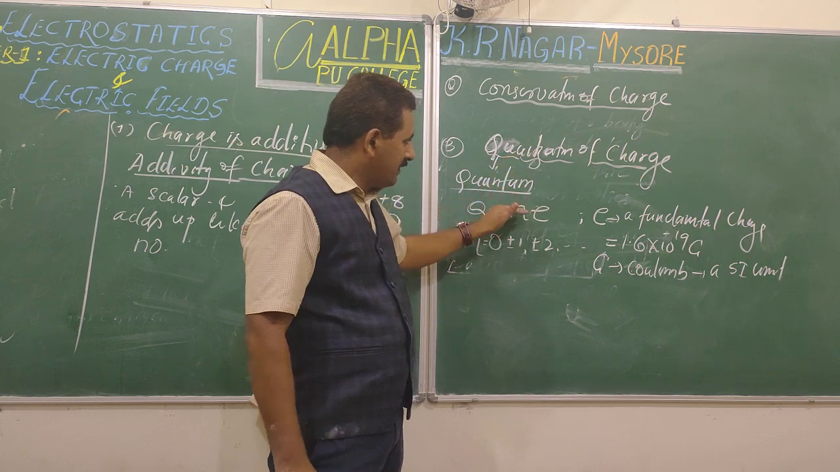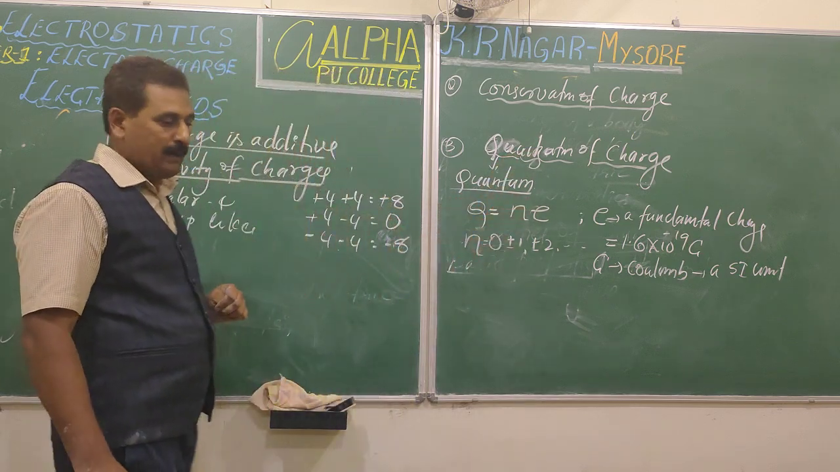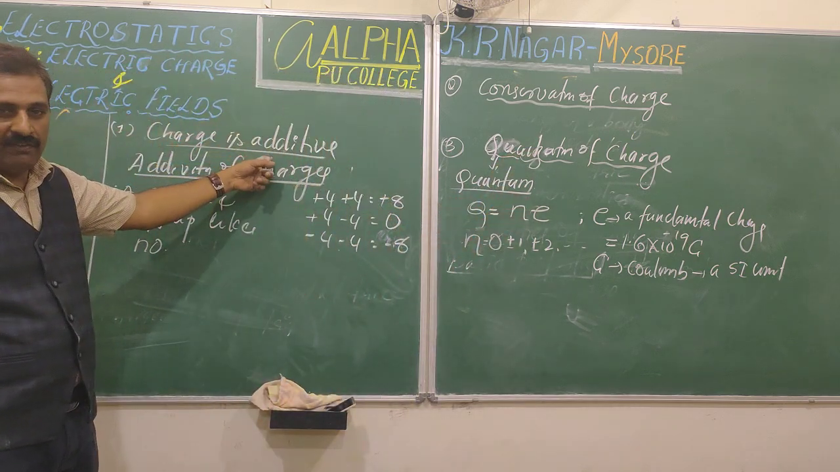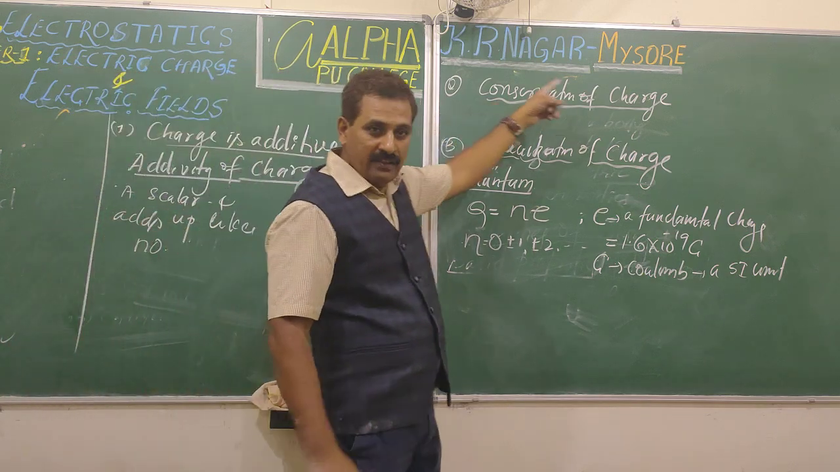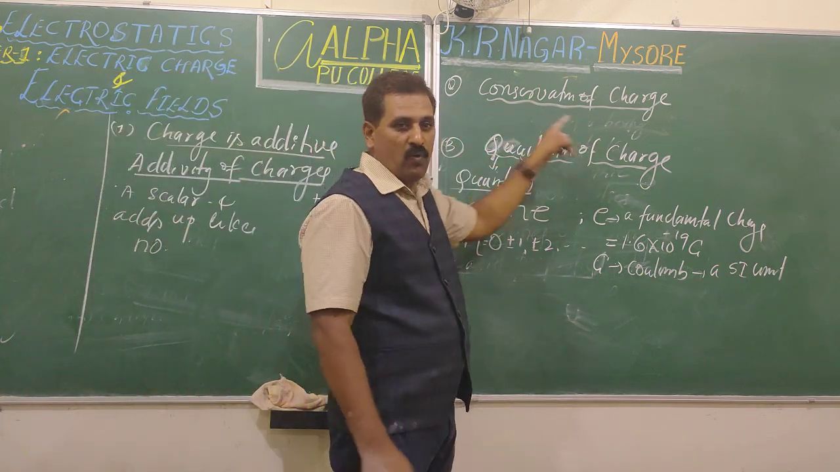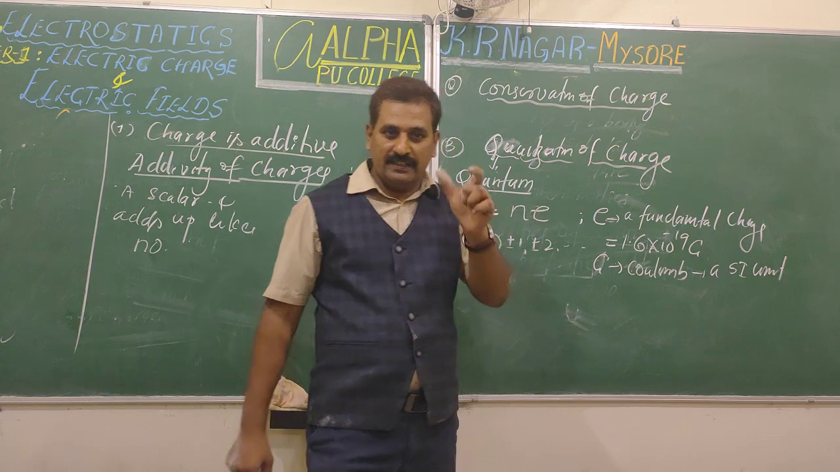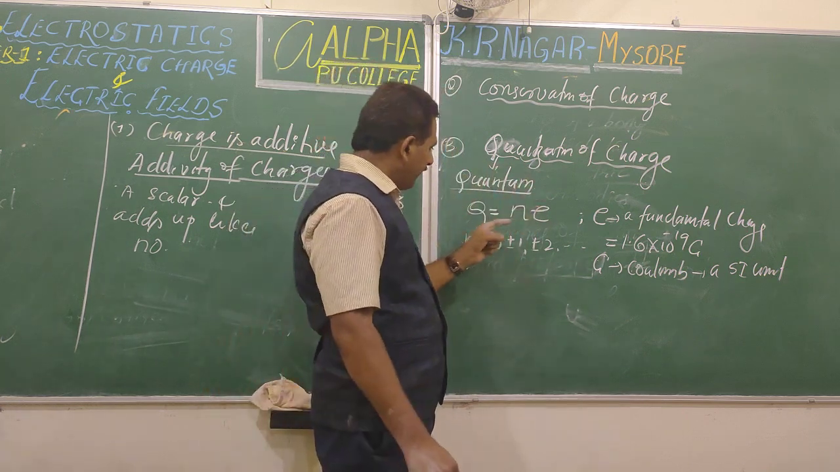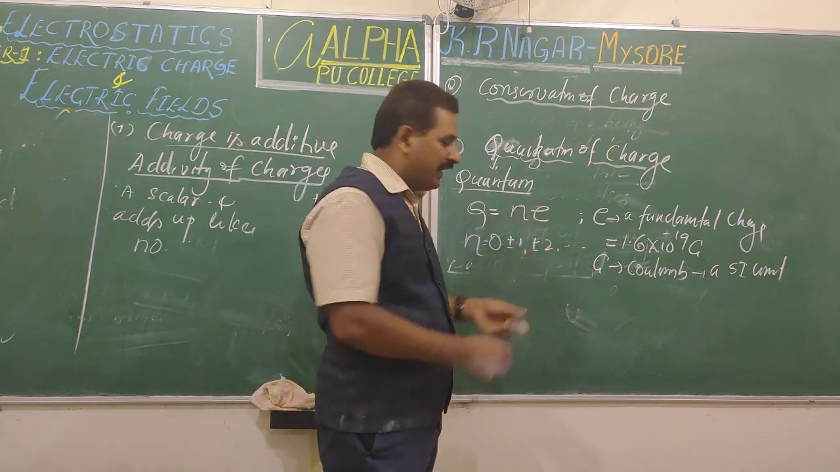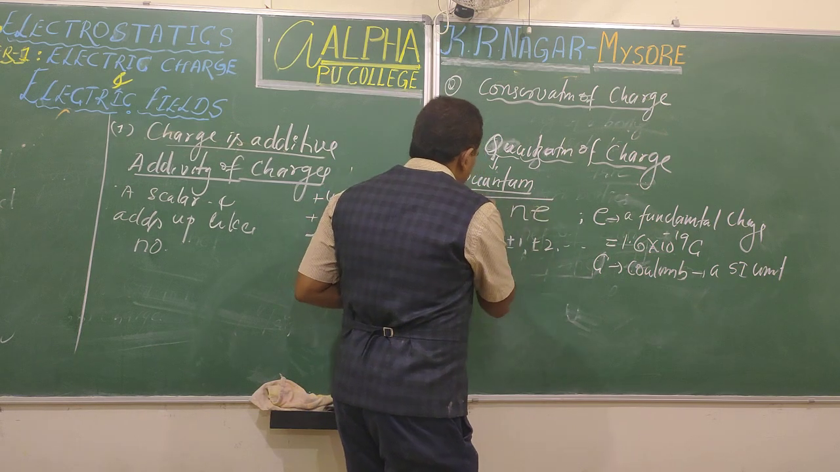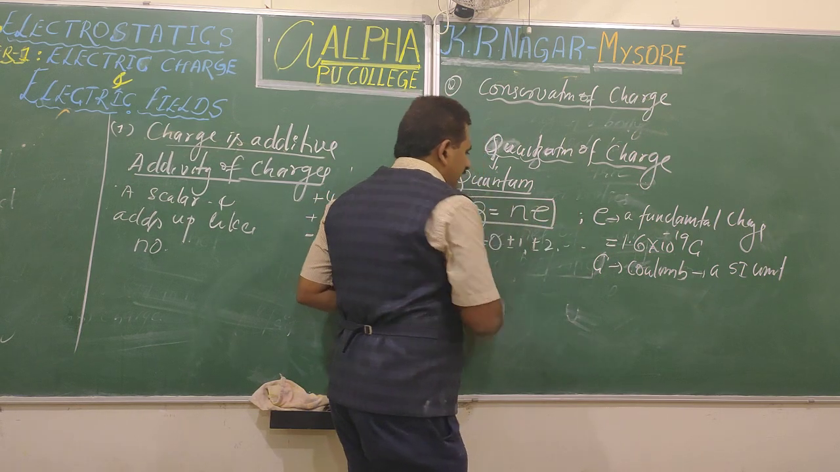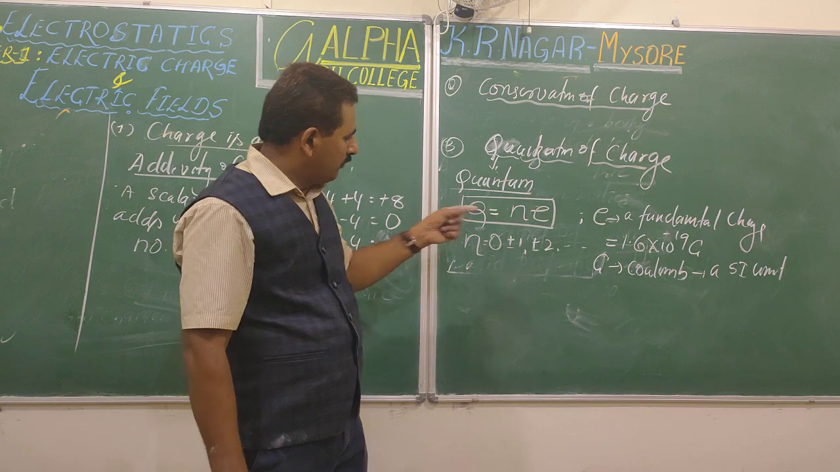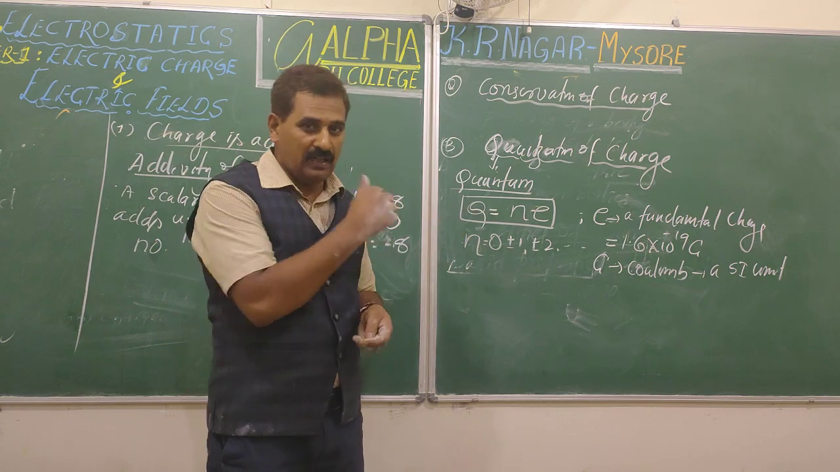Now, you remember this much. There are three fundamental properties. Charge is additive, charge is conserved, and charge is quantized. Process of charging is quantized. Charge in any body is written as Q equals n e, and this formula is very important. Sometimes we'll be using it solving NEET questions and also 1 mark questions. We'll come to that later.